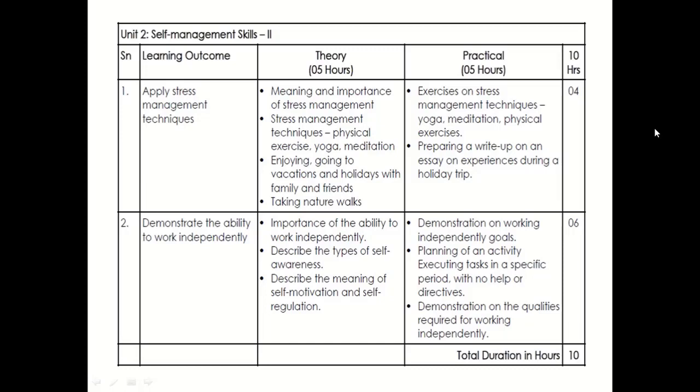The practical session will comprise of preparing a write-up or an essay on experiences during a holiday trip. In the second part, we are going to study the ability to work independently, which will be the next session of this unit. Under this, we are going to study the importance of the ability to work independently, describe the types of self-awareness, describe the meaning of self-motivation and self-regulation.